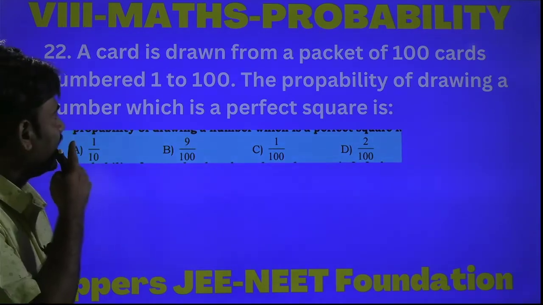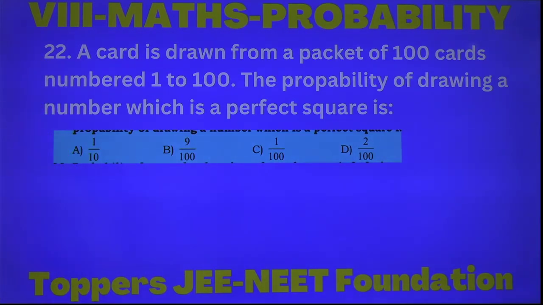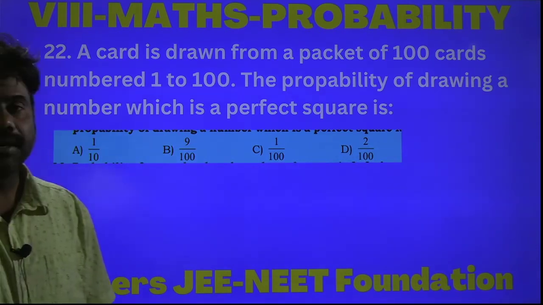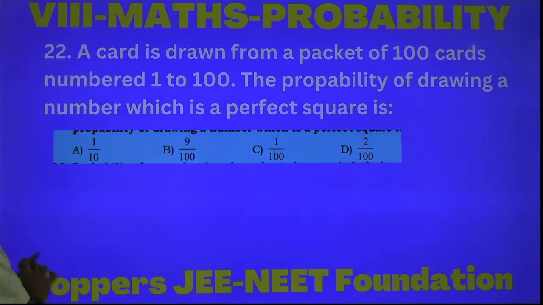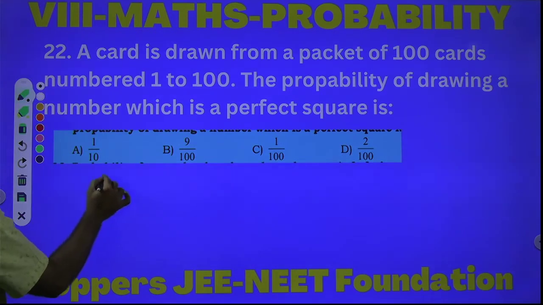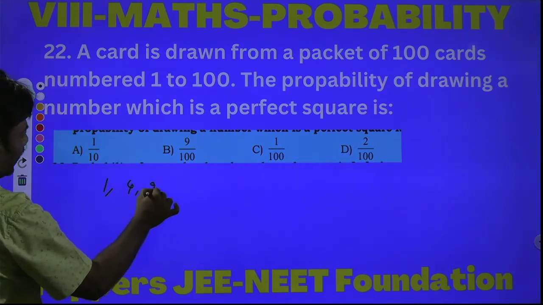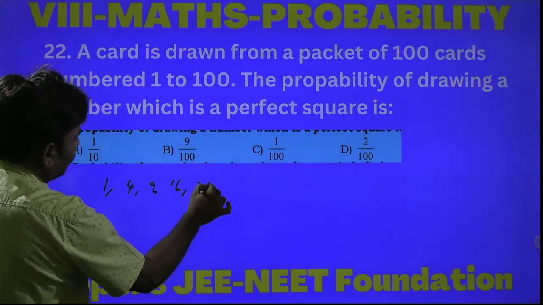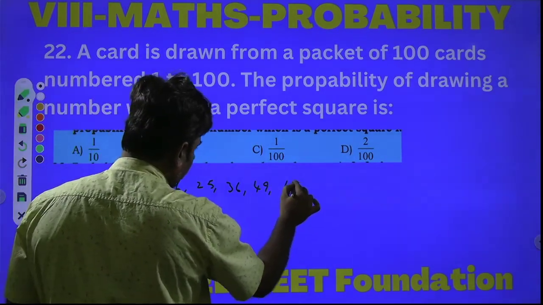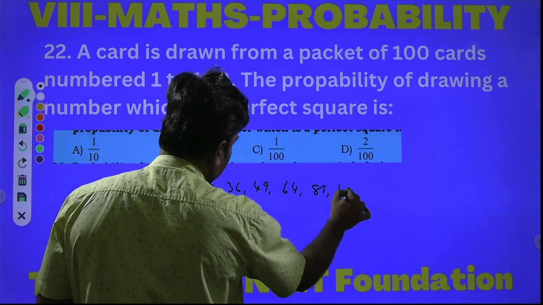A card is drawn from a packet of 100 cards numbered 1 to 100. The probability of drawing a number which is a perfect square is... Okay, from 1 to 100, what are the perfect square numbers? 1, 4, 9, 16, 25, 36, 49, 64, 81, 100.